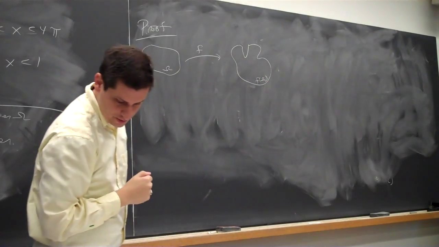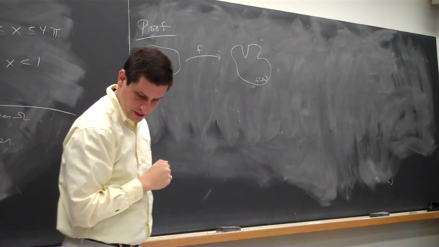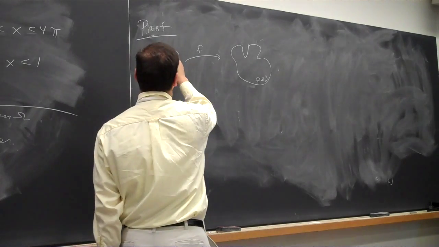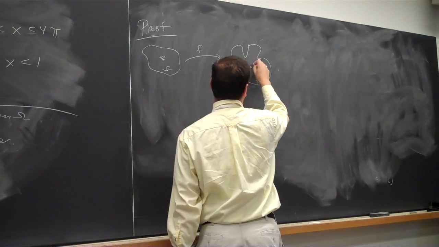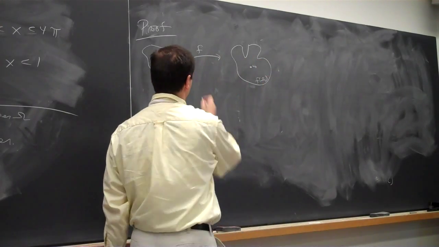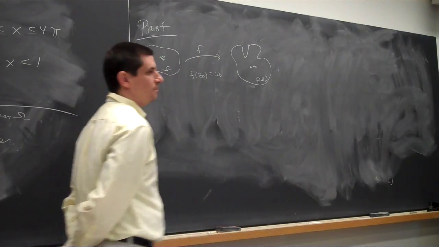I want to try to use the same notation as in the book. So we're going from the point z naught, and let's say w naught is the image of z naught. So f of z naught is w naught.